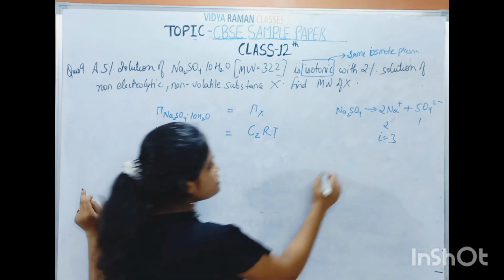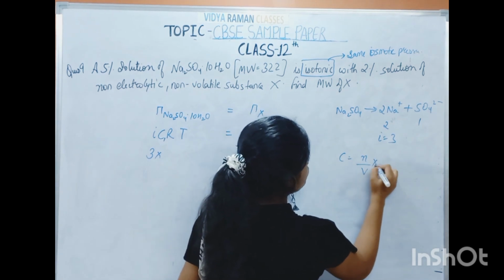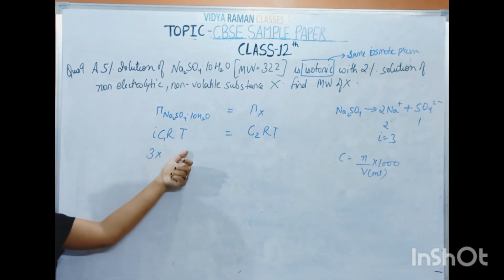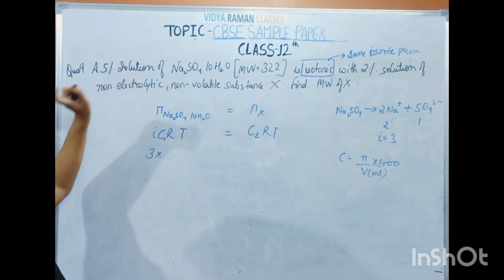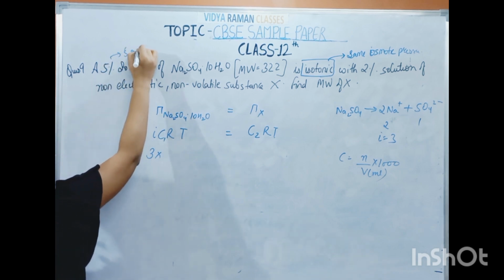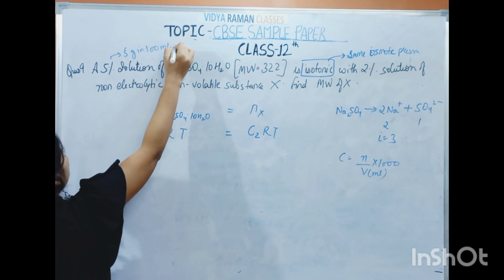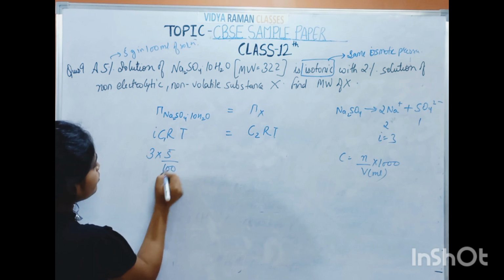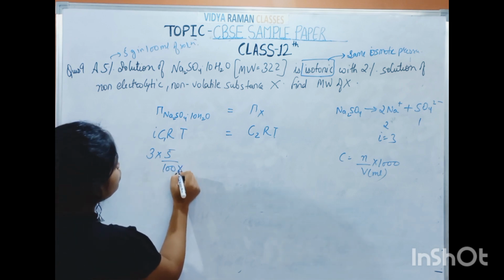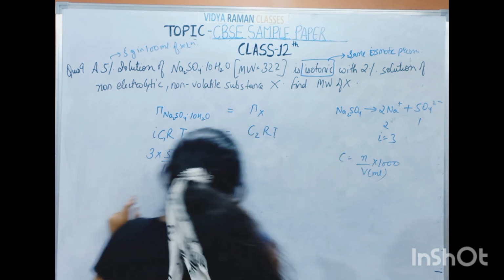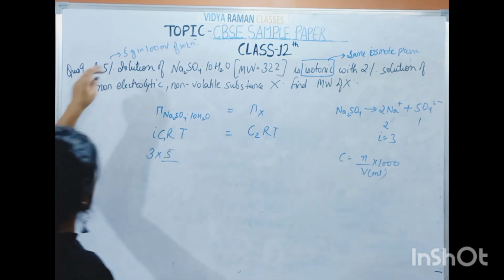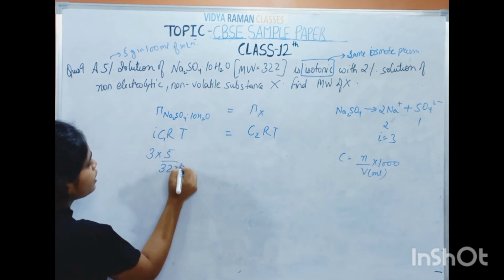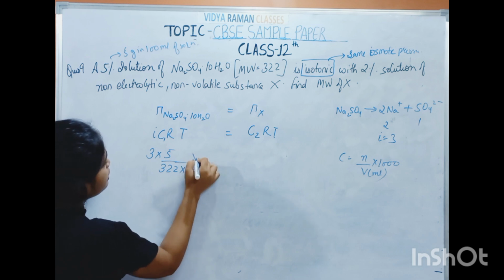Now what is concentration? Number of moles upon volume, times 1000 if the volume is in milliliters. It is given 5%. What do we mean by 5%? It is 5 gram in 100 ml of solution. So it becomes 3 into 5 by 100. 5 gram is the given mass, the molar mass is given as 322, and the volume I am taking as 100 and 1000.